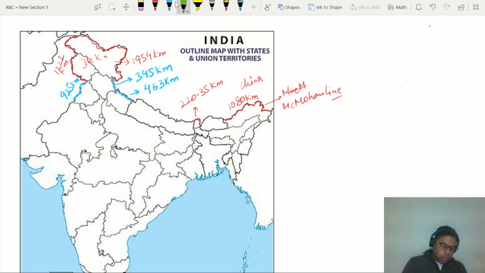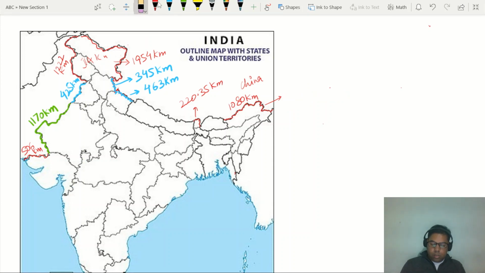The border with Rajasthan is for the distance of about 1170 kilometer, right? And the border with Gujarat, this is here. This is the border with Gujarat. So this border with Gujarat is about 506 kilometer, right?